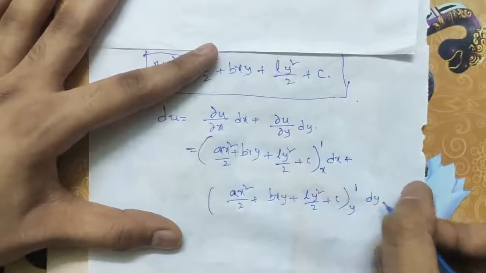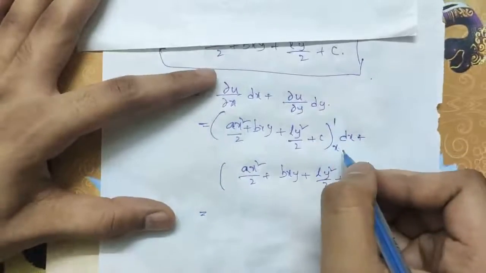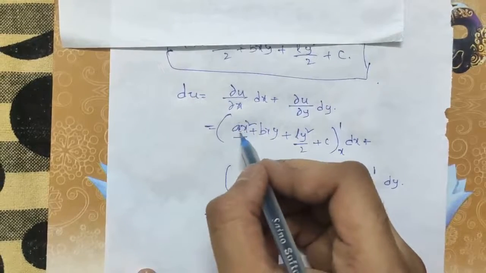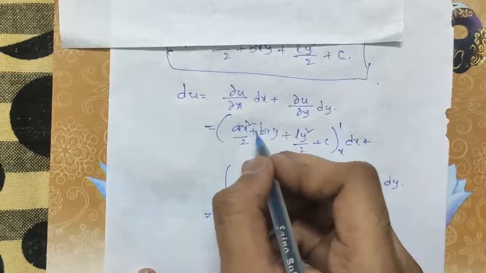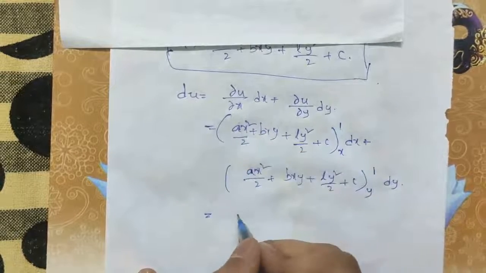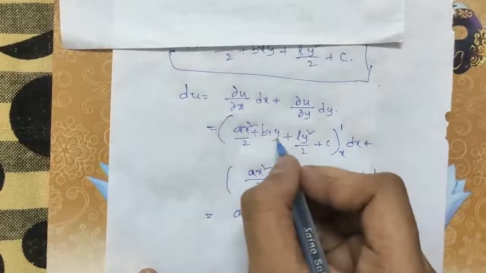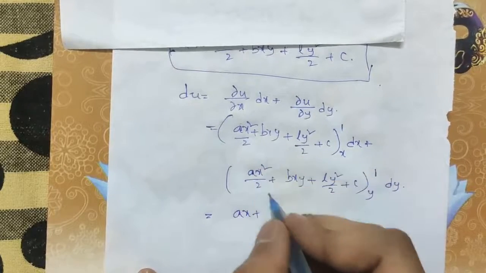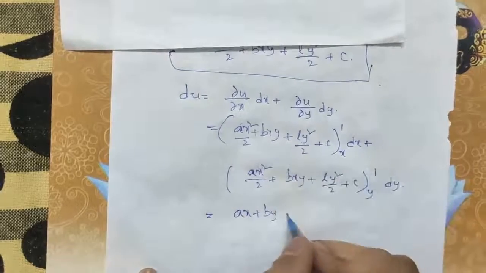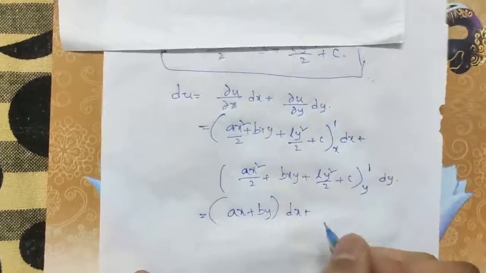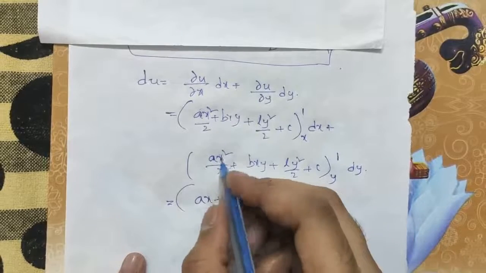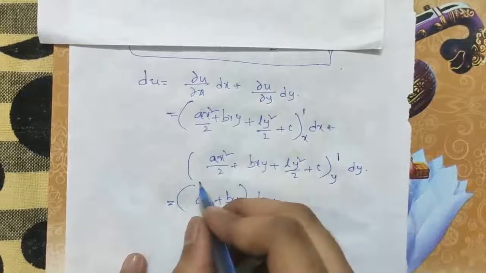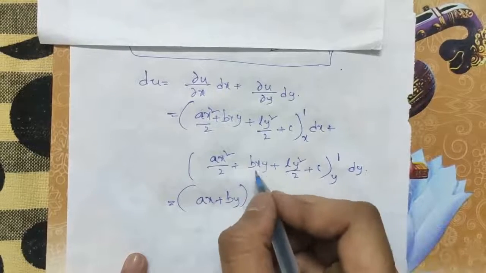Partial differentiation with respect to x: x square gives 2x, the 2 will get cancelled, and we finally get ax plus by, where the partial differentiation of x will be 1, so we get by, dx. Plus, here ax square by 2 will act as a constant, and c will be equal to 0, and bx will act as a constant.